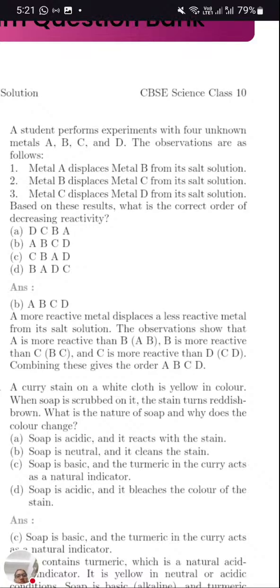B displaces metal C, so B is more reactive than C. C displaces D from its salt solution, so C is more reactive than D. Based on this result, what is the correct order of decreasing reactivity? Here we need to write the most reactive first. A is the highest one as it displaced B. B is displacing C, so next comes B, then C, and D in the last. So option B is the correct answer.